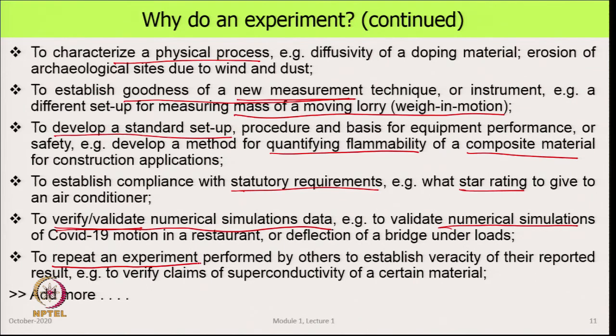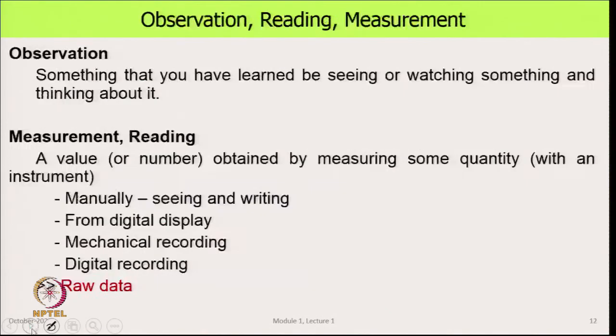We want to do it again and see whether that person's result and your result match. Then we can have more confidence in the conclusions that we get. An example of that was the claims of superconductivity of a certain material. And you can all add many more things to this. This is just a small representative list of why we do an experiment.